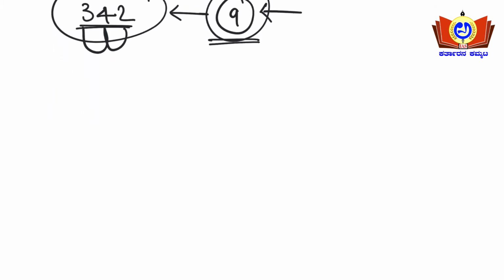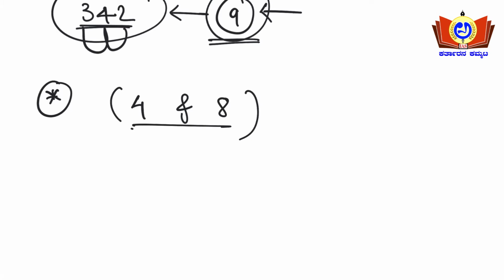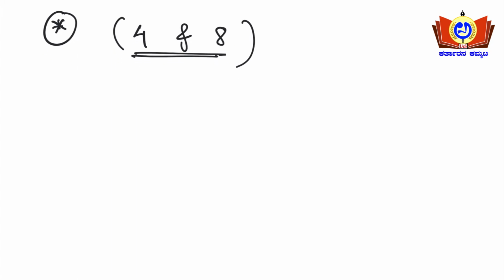Okay friends, so the divisibility rule for 4 and 8. Actually it is similar to that for 2. The divisibility rule of 2 is similar to 4 and 8, but what we need to consider is the last 2 digits of that number.